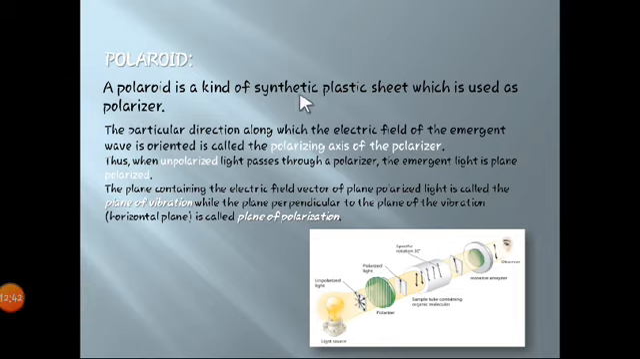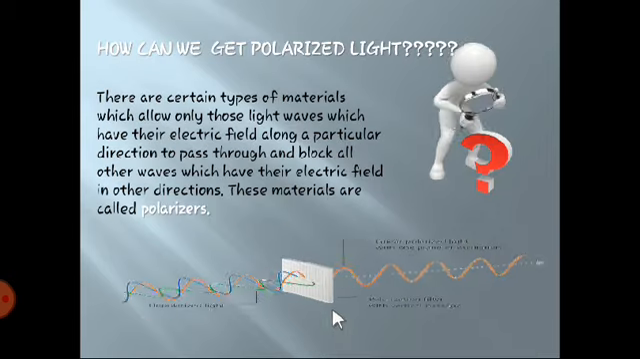A Polaroid is a kind of synthetic plastic sheet which is used as a polarizer. As we have seen what a polarizer is, a Polaroid is a synthetic plastic sheet used as a polarizer. Now, the definitions related to polarization are there. Before moving towards this, let us first see a diagram.